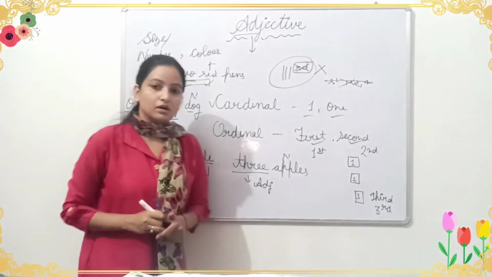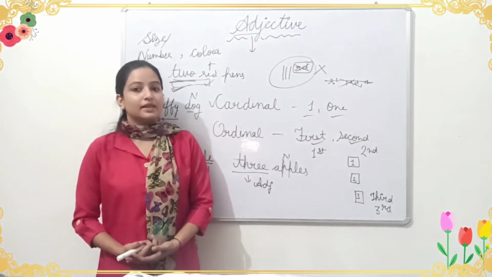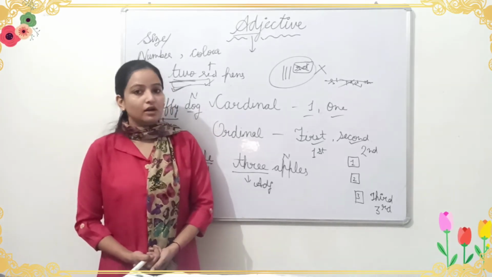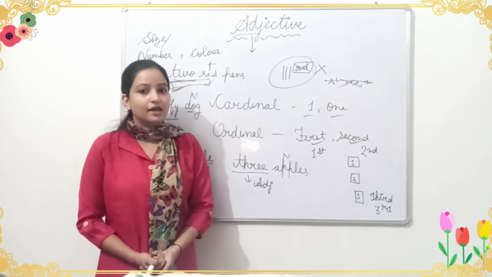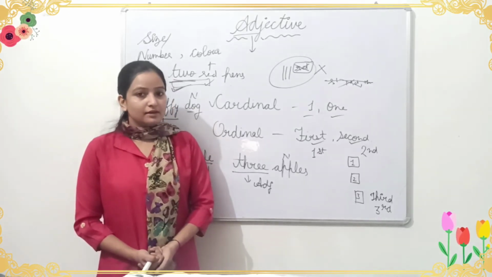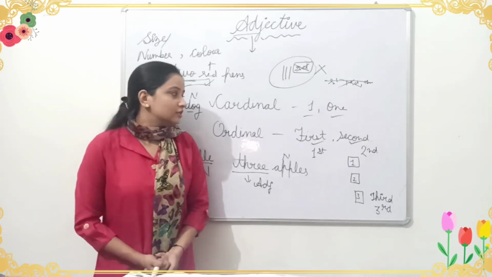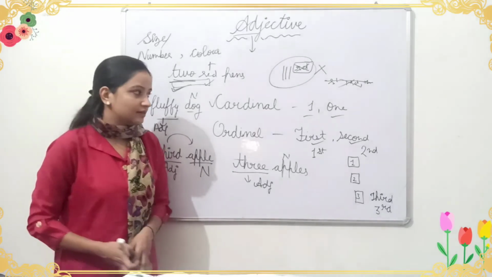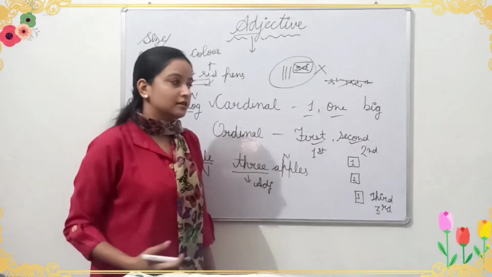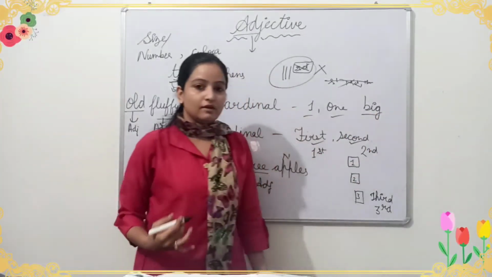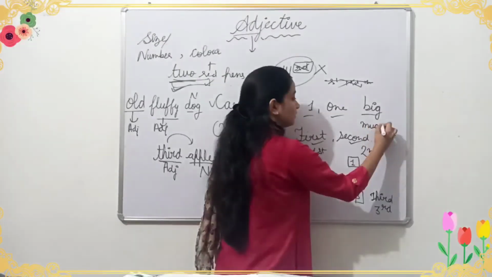Alright. So what we have learned today is that adjectives are the words that modify and describe the nouns in terms of quality, quantity, number, color and shape. In terms of quality, like big building, big is giving us the quality. Quantity is like much, little.